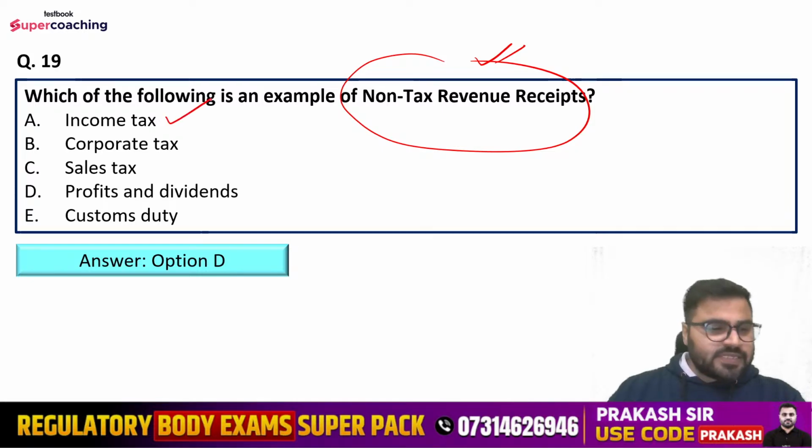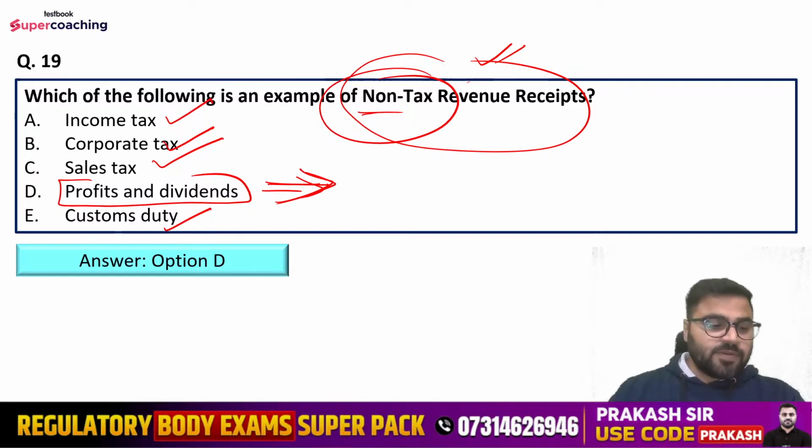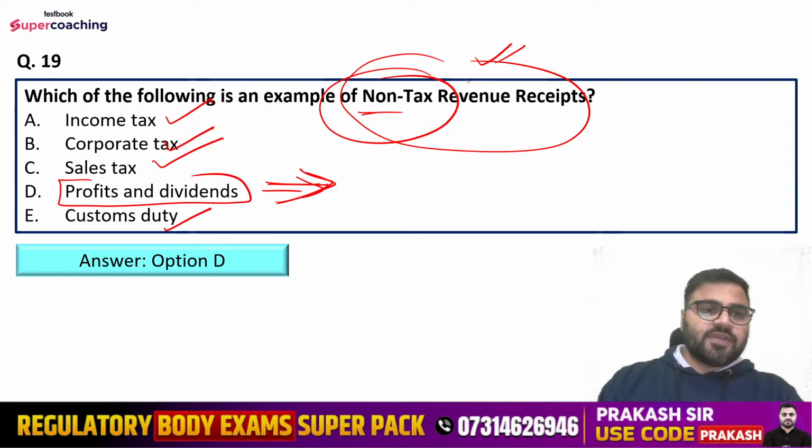You can read income tax is a form of tax revenue receipts. Corporate tax is in the form of tax. Sales tax is in the form of tax. Custom duty is in the form of tax, right? Only profit and dividends is the category which is a non-tax revenue. This is the revenue receipt for the government which is not in the form of tax. Got it? That is why it is known as non-tax revenue receipt.